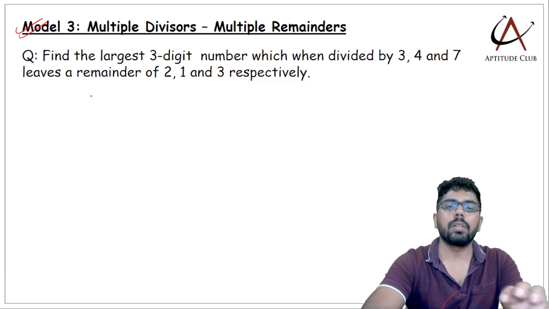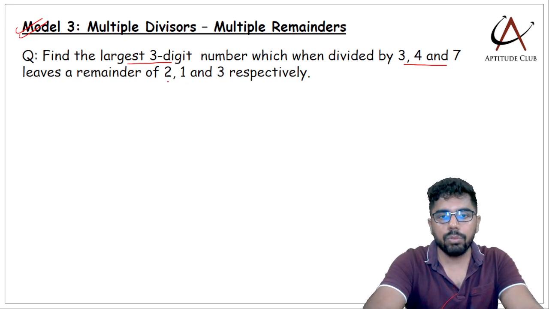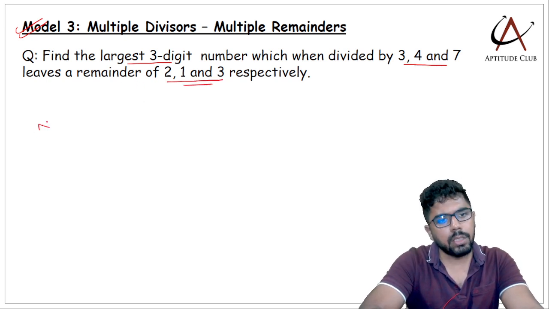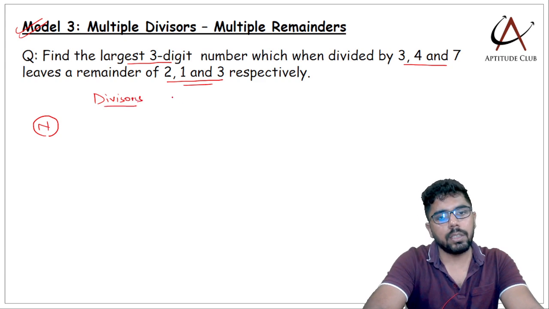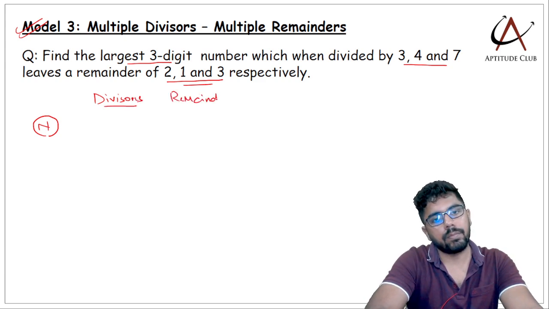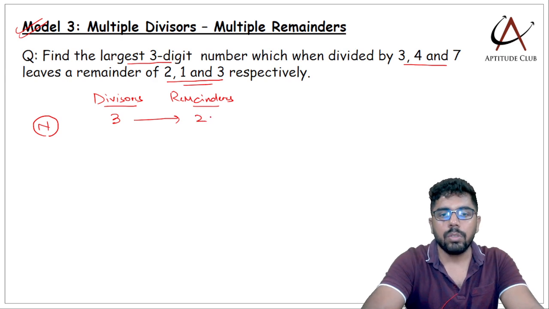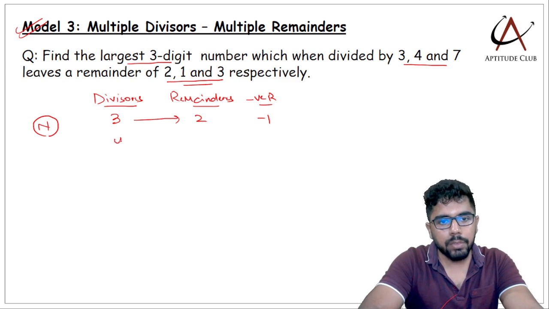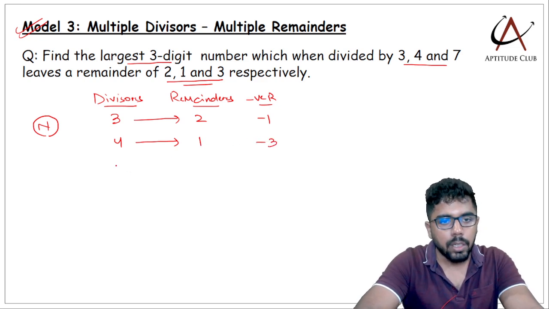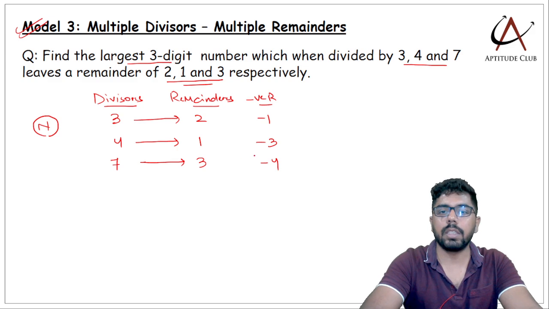multiple divisors, multiple remainders. Find the largest 3-digit number which when divided by 3, 4 and 7 leaves a remainder of 2, 1 and 3 respectively. So let the number be n. Divisors and the remainders: when divided by 3, the remainder is 2. It is a positive remainder. If I am writing the negative remainder, it is minus 1. When divided by 4, the remainder is 1. Negative remainder is 1 minus 4, that is minus 3. When divided by 7, the remainder is 3. Negative remainder is 3 minus 7, that is minus 4.